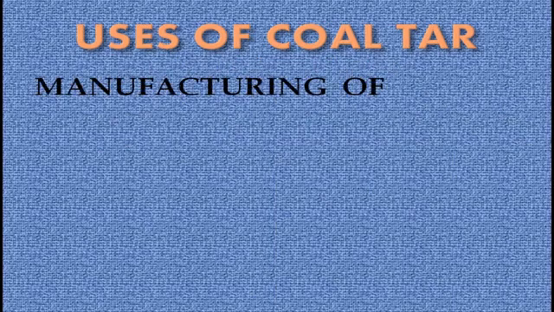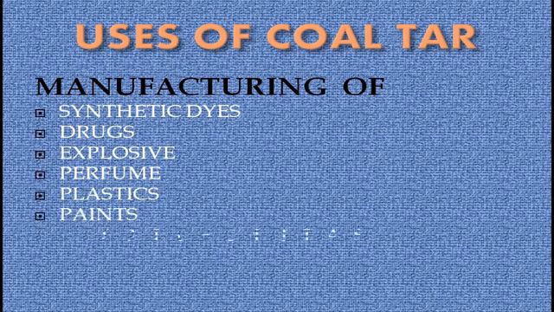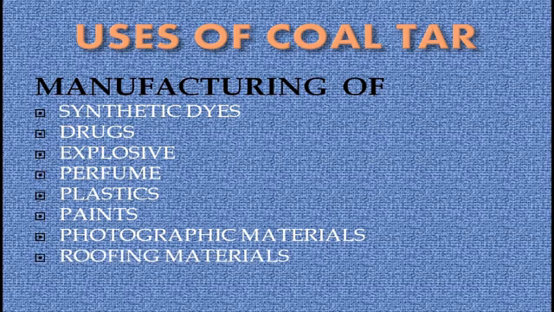It is used in the manufacturing of many products like synthetic dyes, drugs, explosives, perfumes, plastics, paints, photographic materials, roofing materials, and naphthalene balls. So, coal tar is used in the manufacturing of many products.